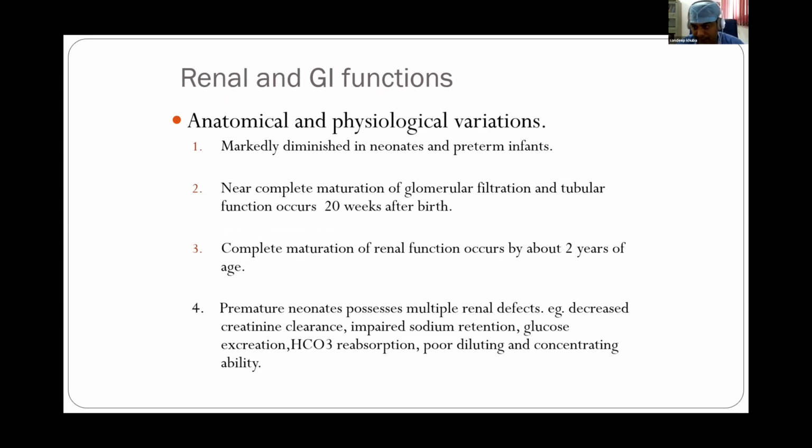Particularly premature neonates might possess multiple renal defects like decreased renal clearance, impaired sodium retention, glucose excretion, and bicarbonate absorption. They have poor diluting and concentrating ability. So they cannot compensate for both hypervolemia and hypovolemia because of immaturity of the renal system.